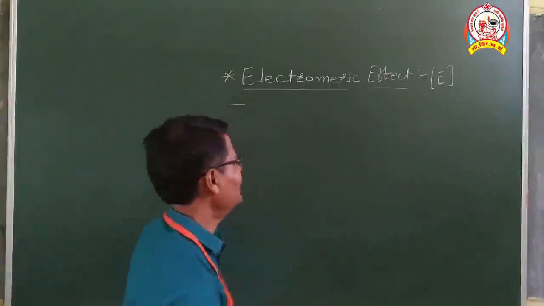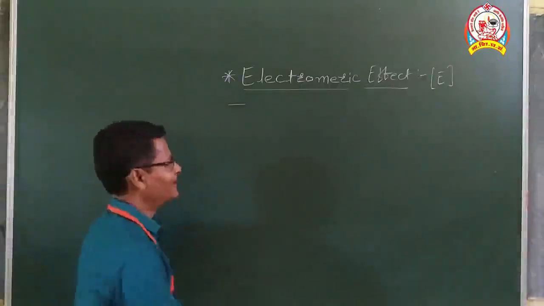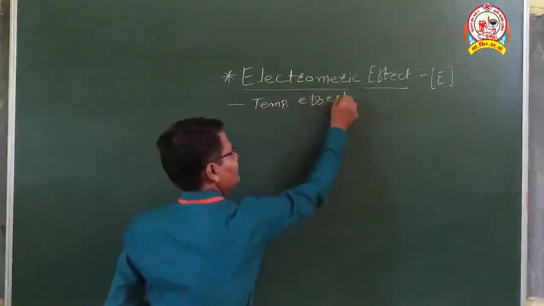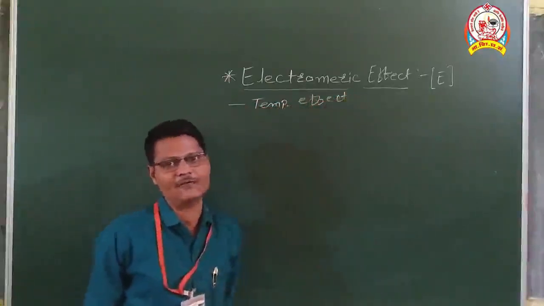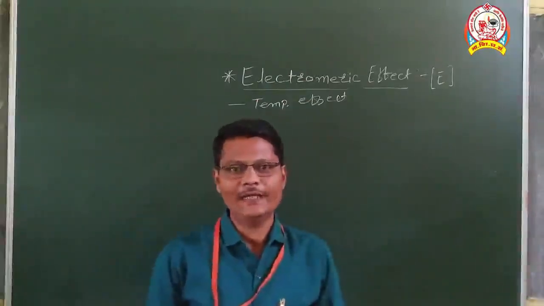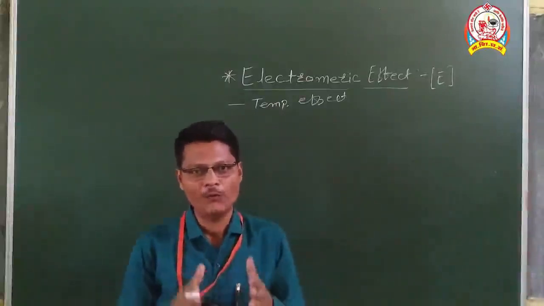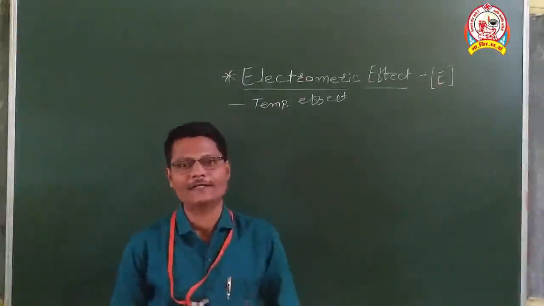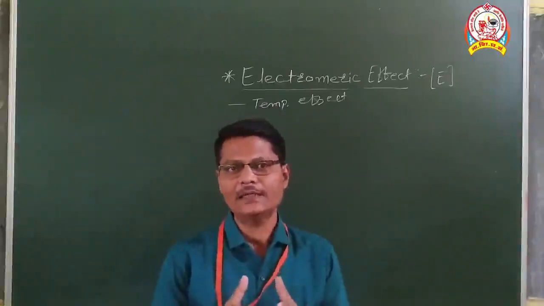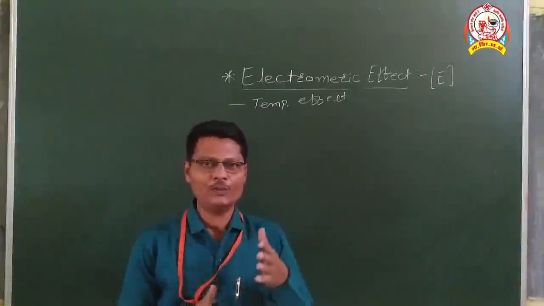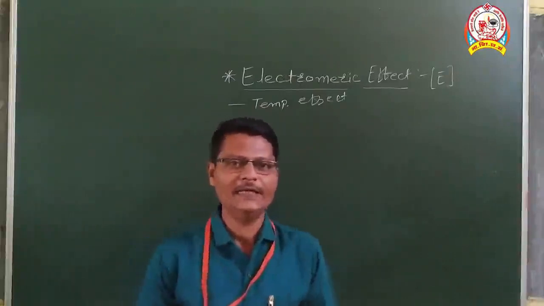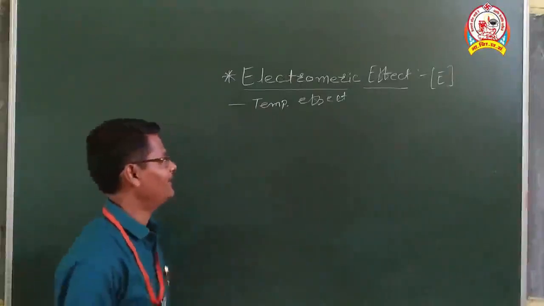Now we will see some points for that. This electromagnetic effect is a temporary effect. That is the first characteristic. As we learned, inductive effect is a permanent effect, meaning once it happens, it will not get reversed. But this electromagnetic effect is a temporary effect, meaning as the electron pair moves towards one of the atoms, it might get reversed back. That's why this effect is called a temporary effect.